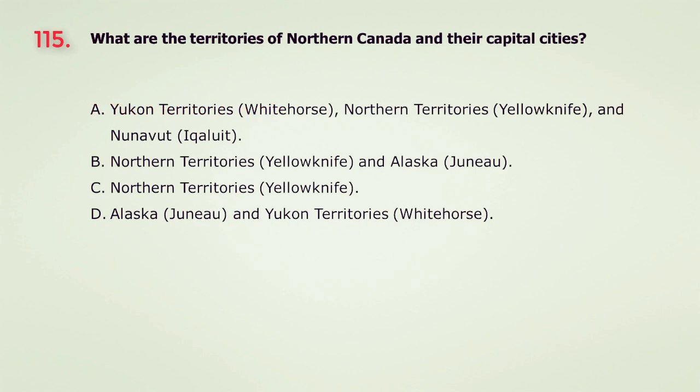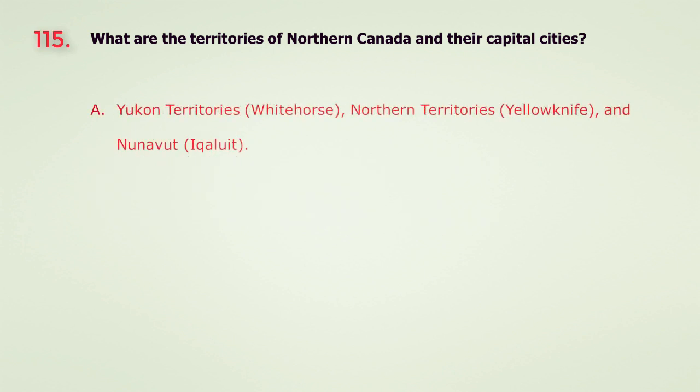Question 115. What are the territories of Northern Canada and their capital cities? A. Yukon Territories, Whitehorse, Northern Territories, Yellowknife, and Nunavut, Iqaluit. B. Northern Territories, Yellowknife, and Alaska, Juneau. C. Northern Territories, Yellowknife. D. Alaska, Juneau, and Yukon Territories, Whitehorse. The answer is A. Yukon Territories, Whitehorse, Northern Territories, Yellowknife, and Nunavut, Iqaluit.